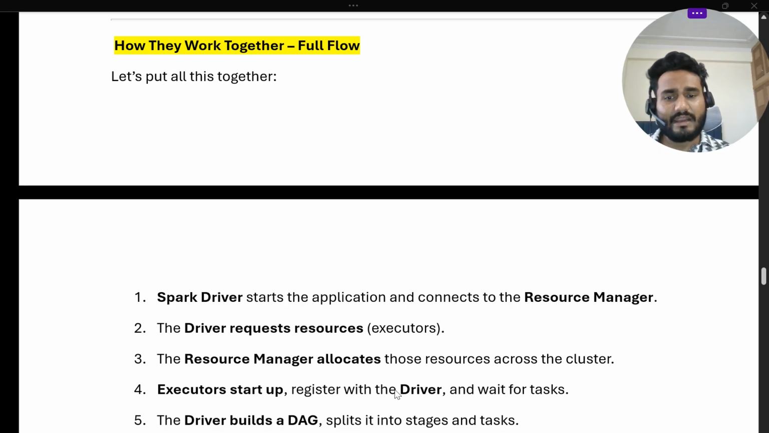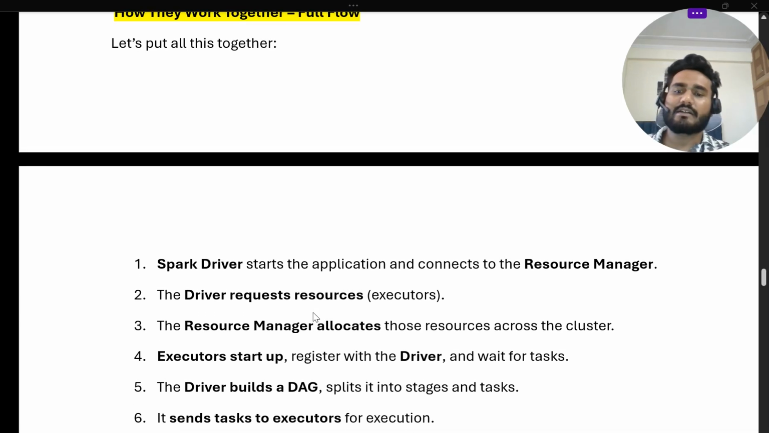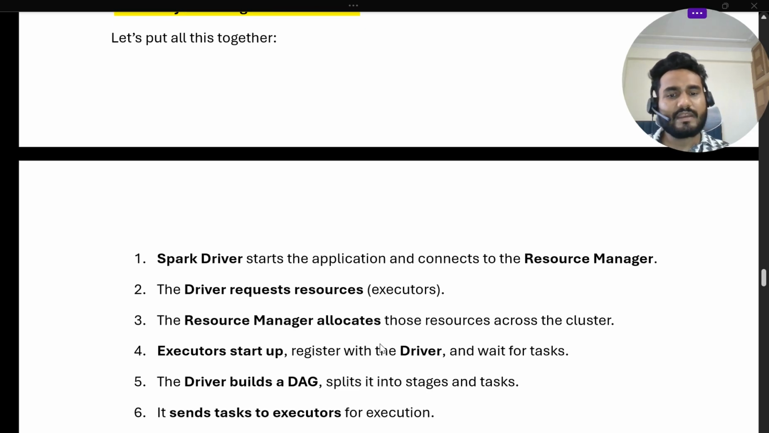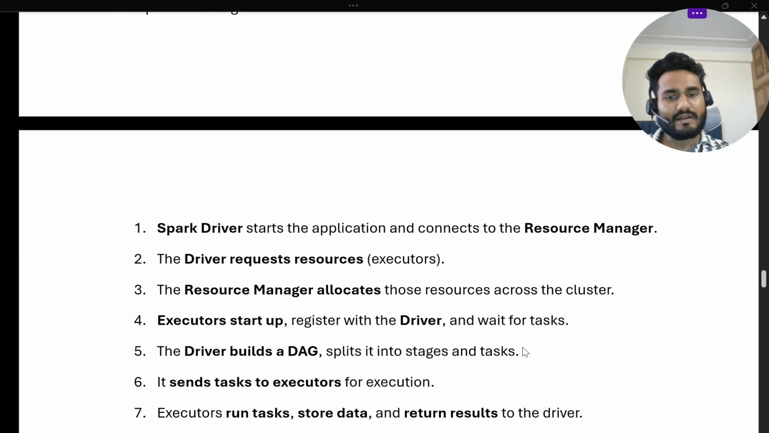So the Spark driver starts the application and connects to the resource manager. If someone asks what is the life cycle of your Spark code, the Spark driver starts the application and connects to the resource manager. Then the driver requests resources for the executors. Then the manager allocates the resources across the cluster. Then the executor starts up, registers with the driver, and waits for the task.